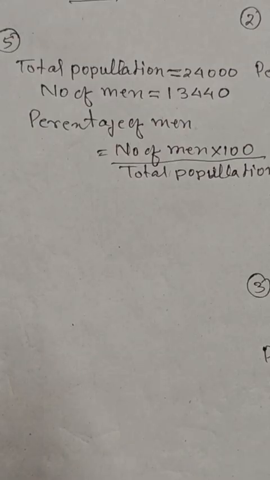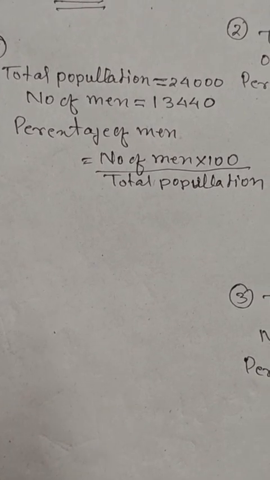Number 5, total population 24,000. Number of men 13,440. Percentage of men, number of men into 100 divided by total population.